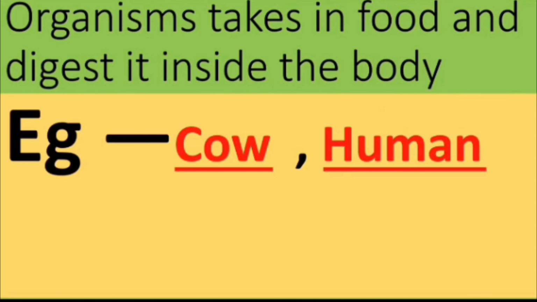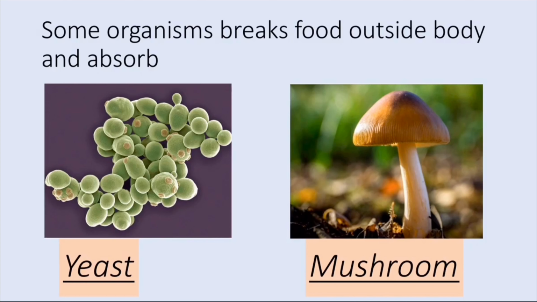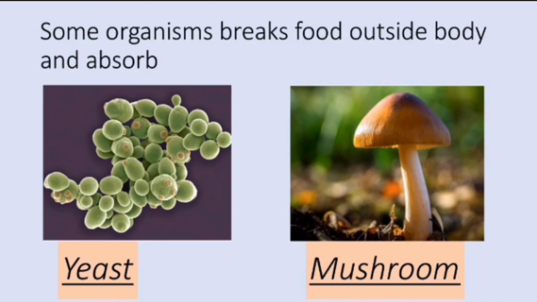For example, human. We take food, digestion takes place inside our body, and then we absorb it, and absorption also takes place inside the body. Whereas some organisms will break the food outside the body and absorb it. Examples are yeast and mushroom. Mushrooms and all will grow on dead and decaying organic matter.